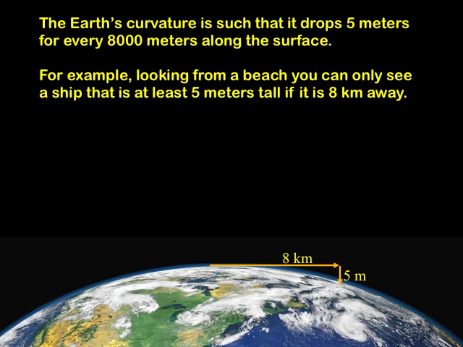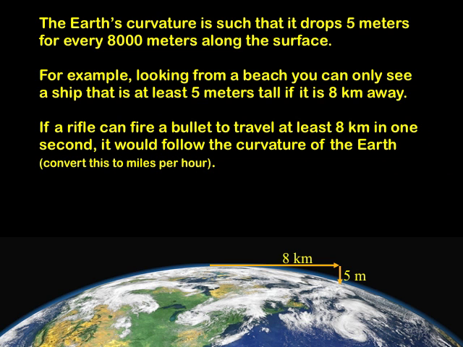For example, looking from a beach, you can only see a ship that is at least 5 meters tall if it is 8 kilometers away. So we see ships rising above the horizon, mast first, and then the rest of the ship comes up later. If the ship is 8,000 meters away, the top of the ship has to be taller than 5 meters from the bottom for it to be seen.